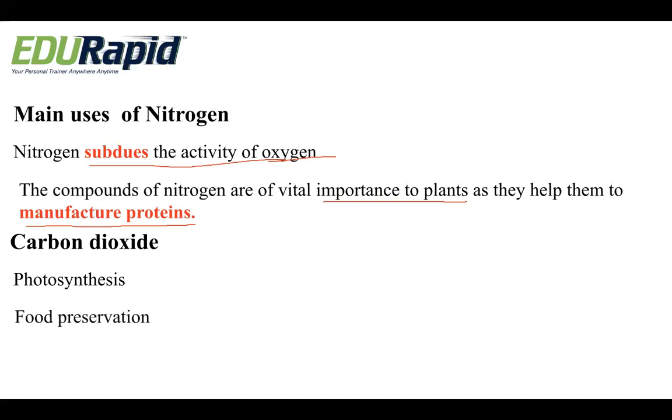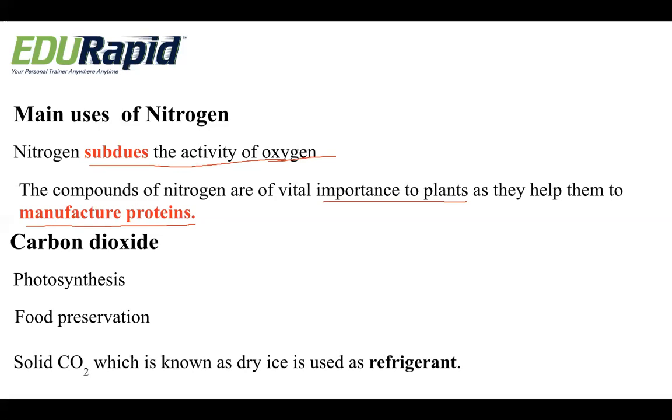Secondly, food preservation. Carbon dioxide plays a very important role in the preservation of food. That is, it prevents the deterioration of the food. Thirdly, solid carbon dioxide, which is also known as dry ice, is used as a refrigerant. So carbon dioxide in the form of solid has an application as a refrigerant.